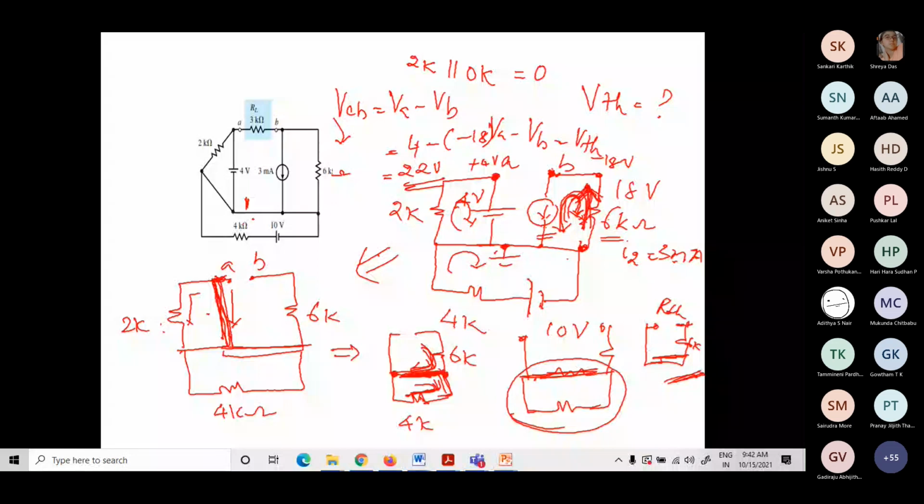And if you are asked to calculate the maximum power, then by using the maximum power transfer theorem, VTH square divided by 4 RTH will give you the maximum power. Like this, we can solve plenty of networks. So with this, we come to the end of module 1. We will continue with the next module probably in the next class.